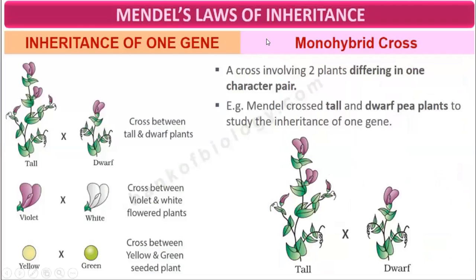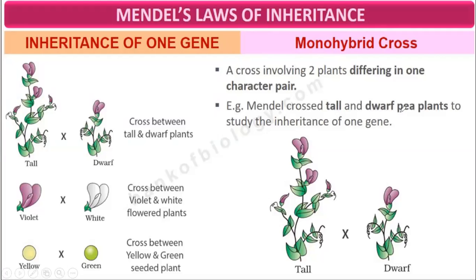Inheritance of one gene is also known as monohybrid cross. A cross involving 2 plants differing in one character. Here there are plant 1 and plant 2, differing in only one character. This one has a violet flower, and this one also has a violet flower. But there is a difference in height. This is tall, this is dwarf. So a cross between tall and dwarf is a monohybrid cross.